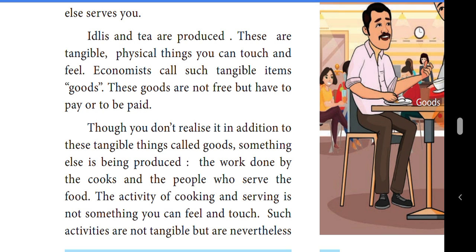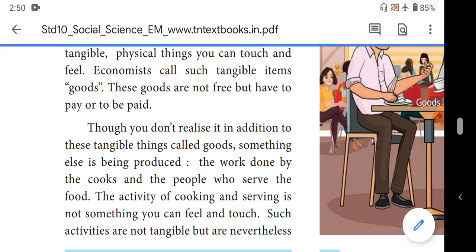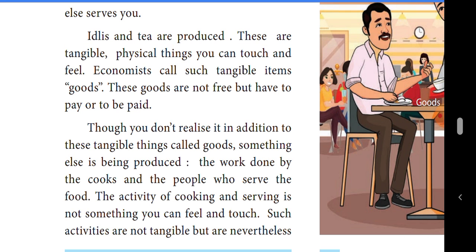So the economists call such an activity services. Then, as in the case of goods, these and other services are not free but have to be paid for. So what happens every day in the hotel, the same thing happens nationwide. Students, listen very carefully.